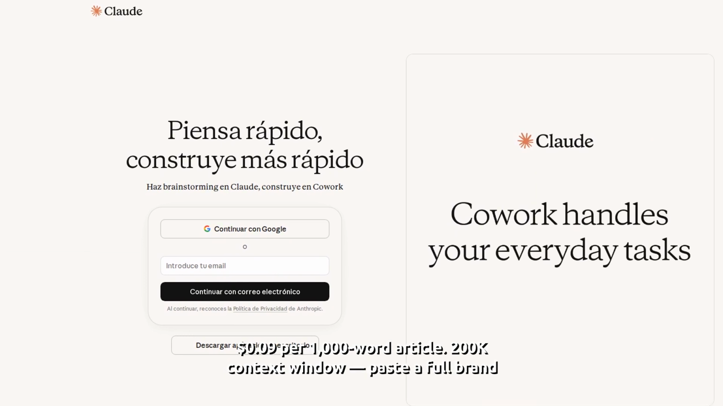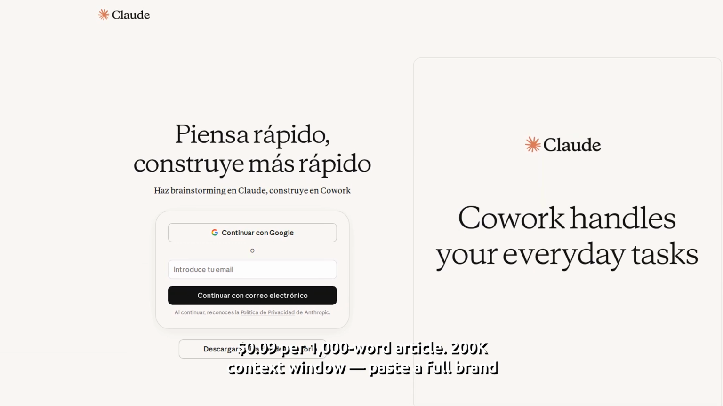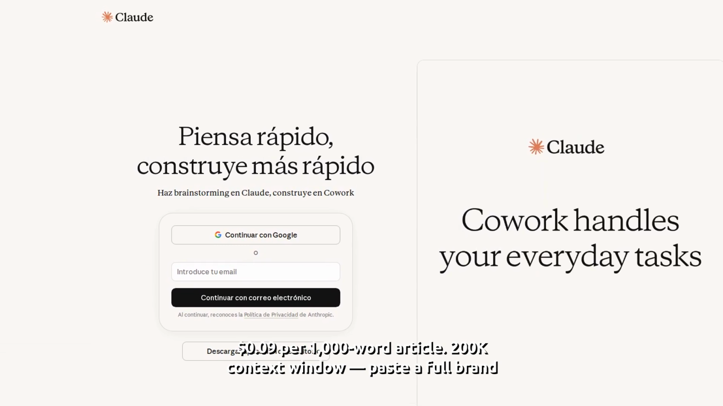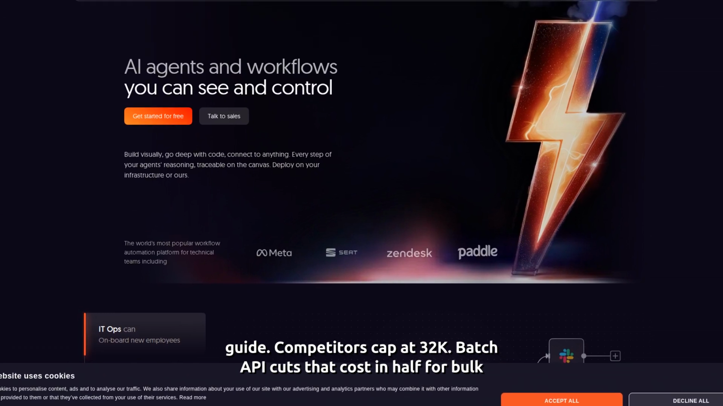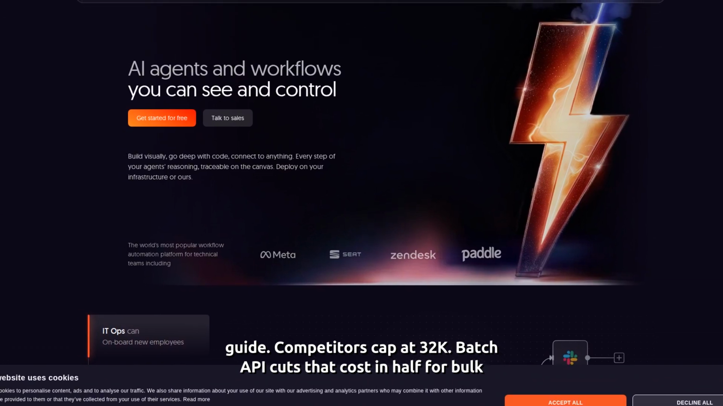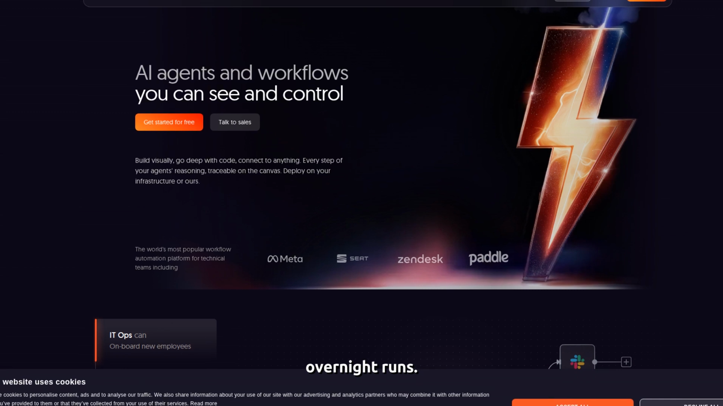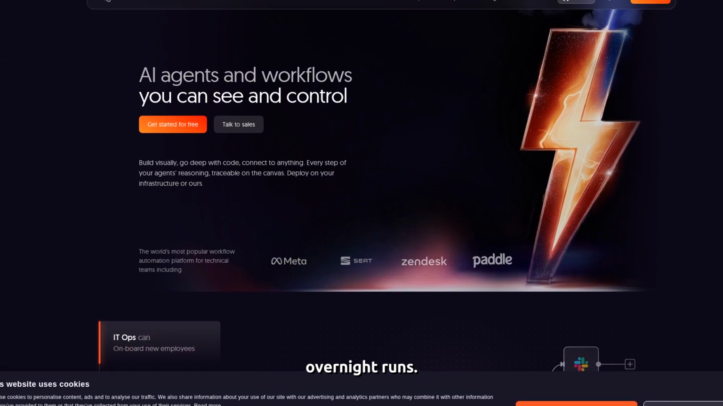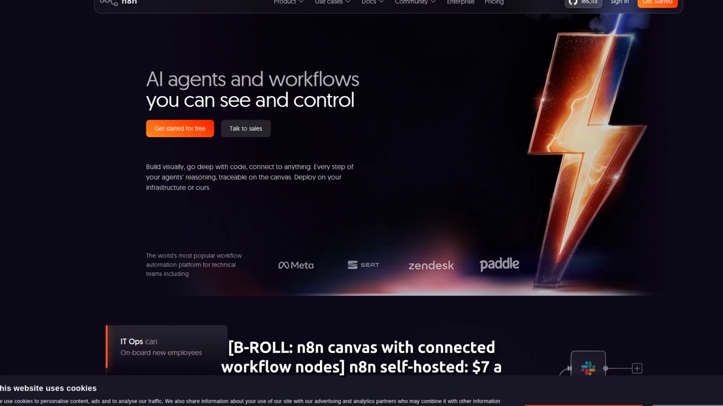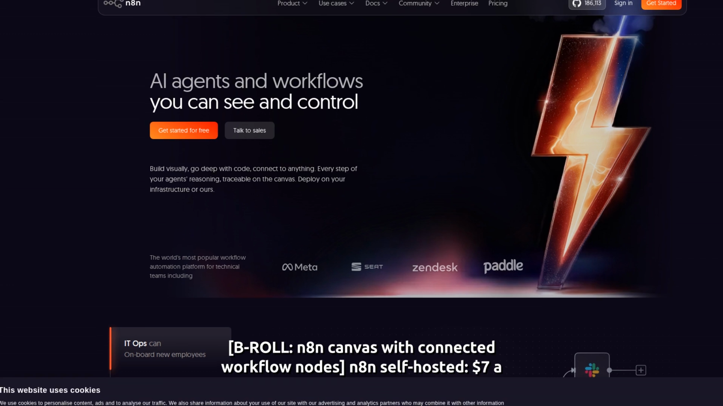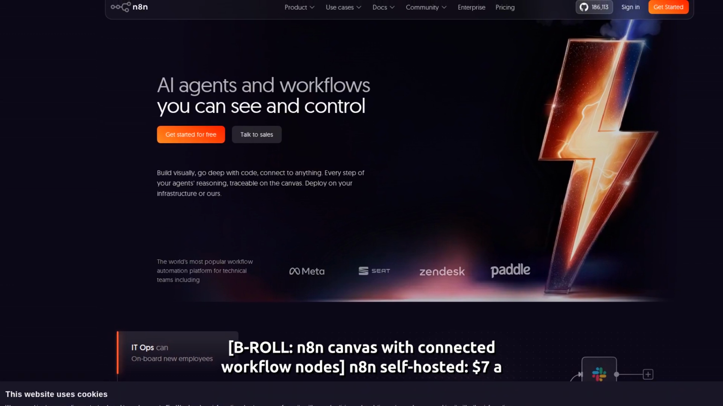n8n, self-hosted, $7 a month on a VPS. Client form fires Claude brief, invoice, Slack alert. One workflow. 0 manual steps.